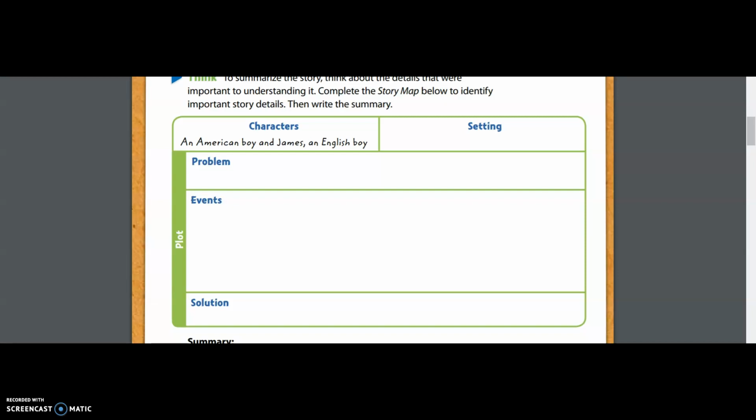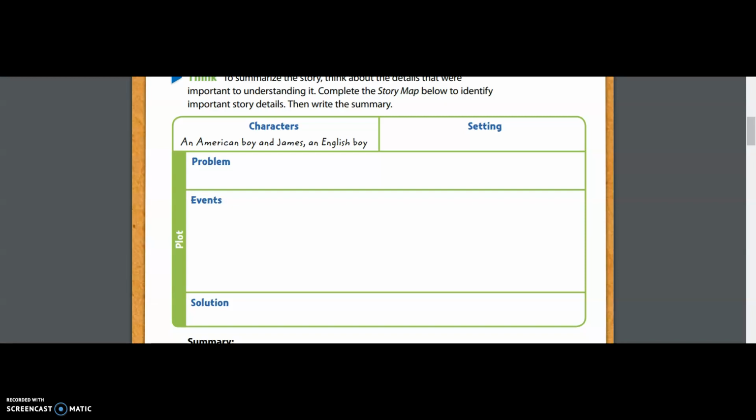This is where our summary really starts to unfold, where we tell our story in our own words in the order that they happen. We know that an event is anything that occurs or happens throughout the story. So let's start at the very beginning. I put down as one of my points in this section of the story map that an event that occurred was an American boy visits England and becomes friends with James, an English boy.